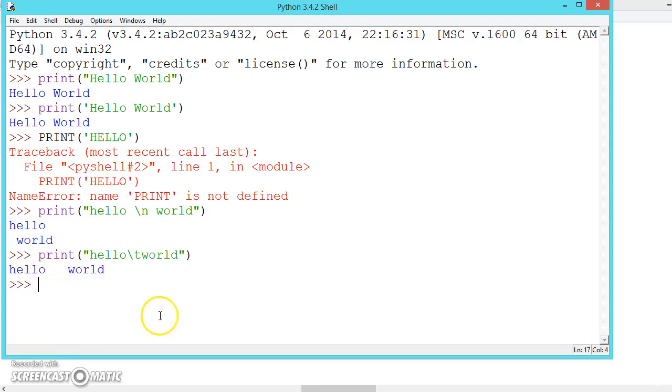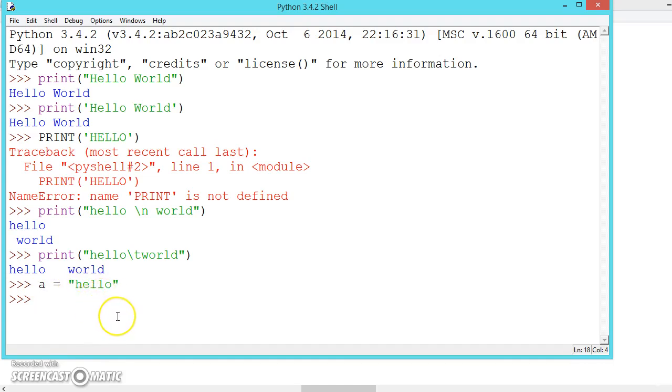Now we can also assign values to variables. A string is any character or number, and it is treated as a string when we enclose it in double quotation or single quotation. Let me write a is equal to hello. Now we have declared a variable a and assigned the value hello. See how easy it is.